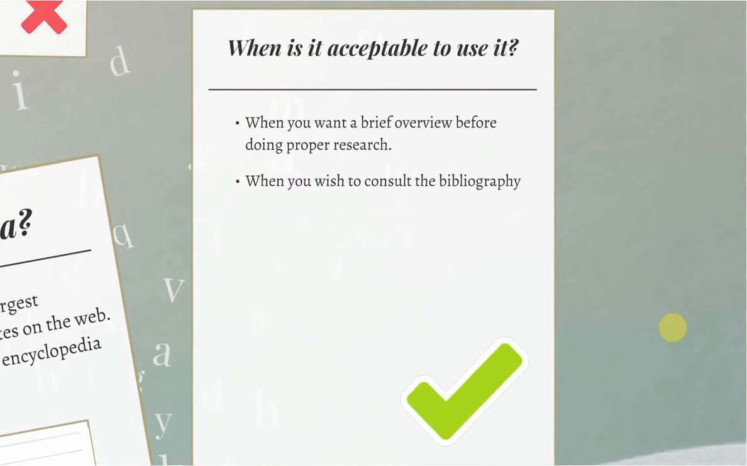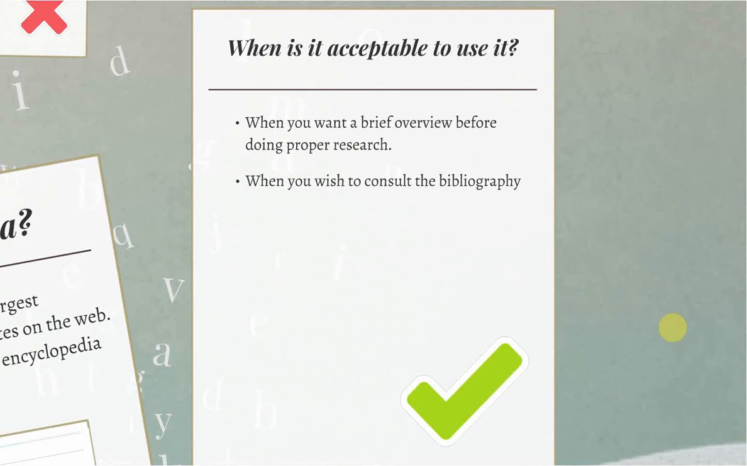So moving on, when is it acceptable to use Wikipedia? Well, there are 2 instances in which I will suggest it is acceptable to use Wikipedia. The first being when you want a brief overview of something that you have no knowledge of before doing some proper research. And secondly, when you wish to consult the bibliography at the bottom of the Wikipedia page. So let me just give you some examples of those.